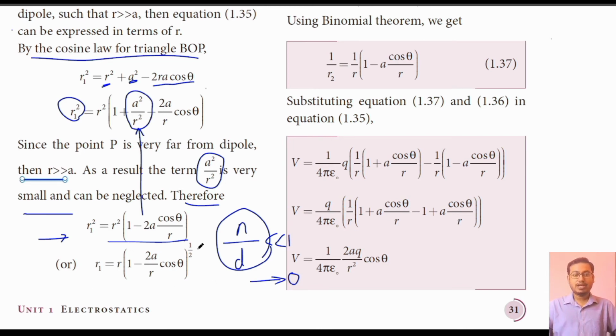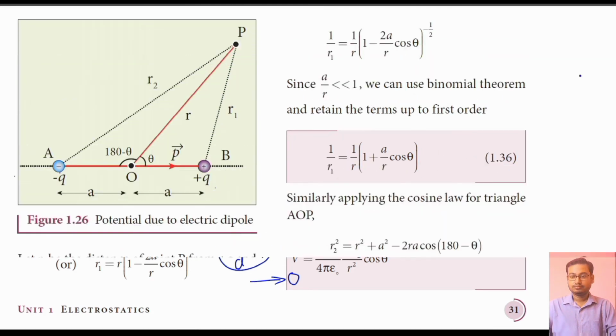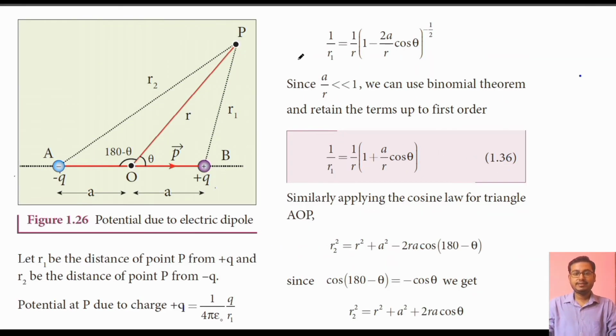Now taking the square root on both sides, we will have r1 = r(1 - 2a cos theta / r)^(1/2). Now taking reciprocals on both sides, that is, making the numerator the denominator, we will get 1/r1 = (1/r)(1 - 2a cos theta / r)^(-1/2), because both sides are being reciprocated, so upside becomes down.